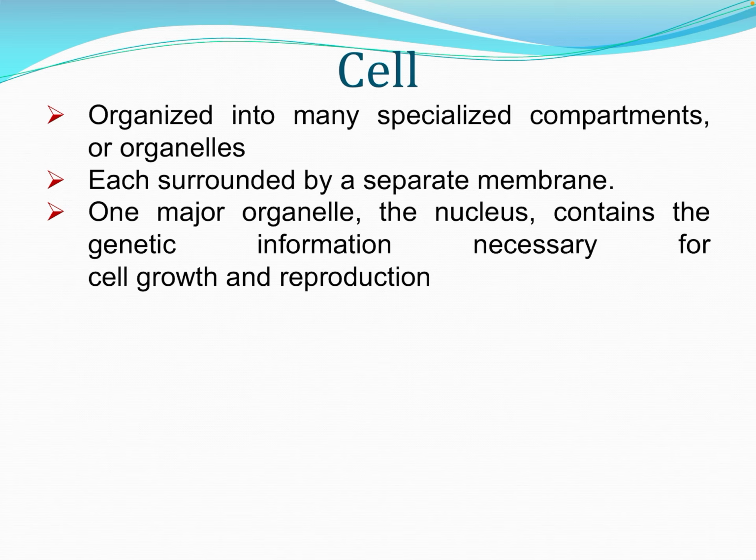As far as bioinformatics is concerned, we are very interested in a special organelle called the nucleus, which actually contains the genetic information which is needed for the protein formation as well as cell growth and reproduction.